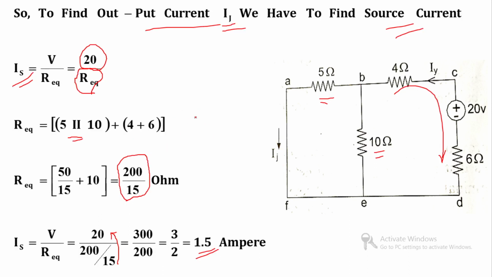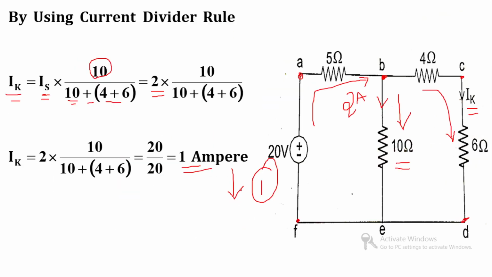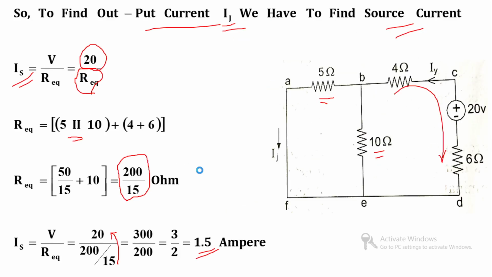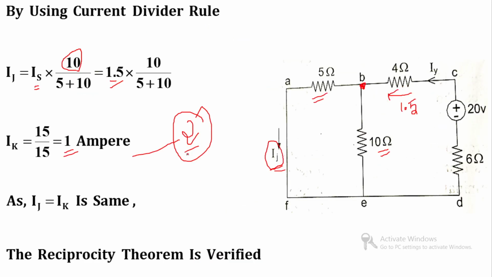So let's see that in result 1 we got 1 ampere as our answer, and in result number 2 we got 1 ampere as our answer. So I can say that IJ is equal to IK, which is same. So we can say that for this particular network reciprocity theorem is verified.